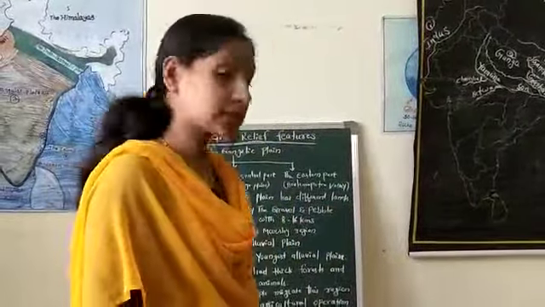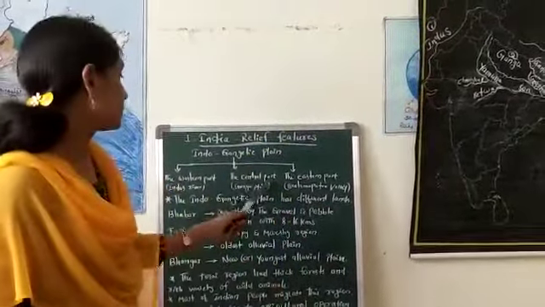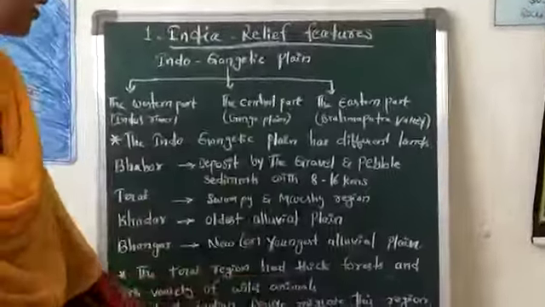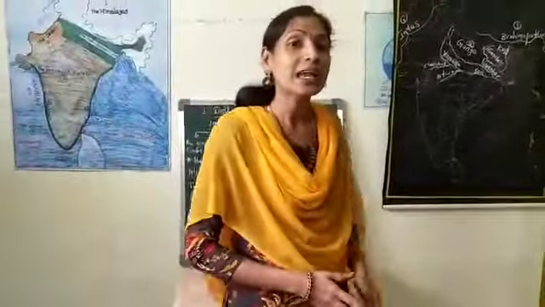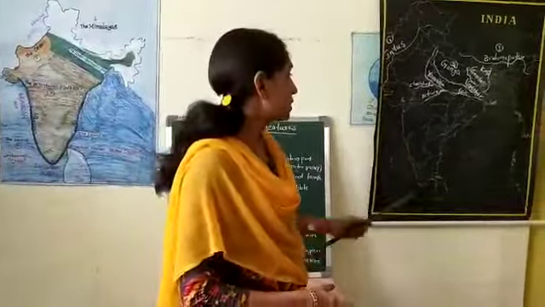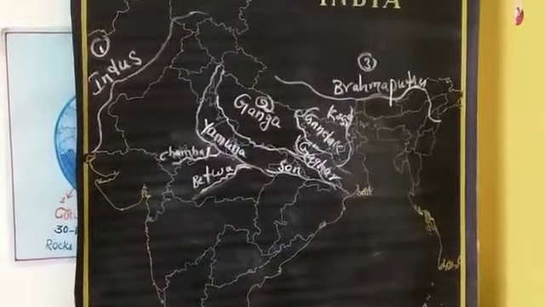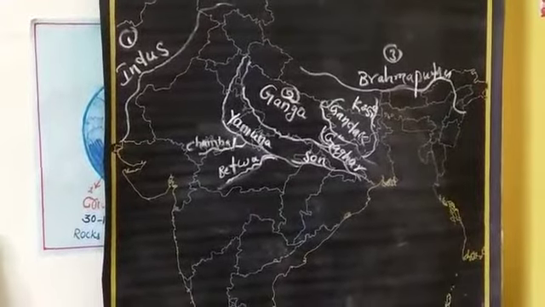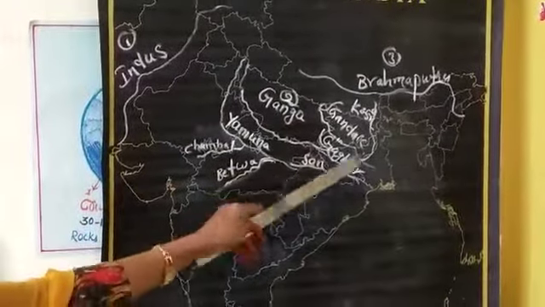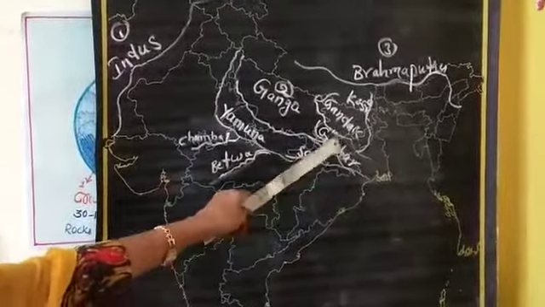Now we will discuss the second one, the central part. The central part is also called the Ganga Plain. It extends from two important rivers, for example Ghaggar and Tista.